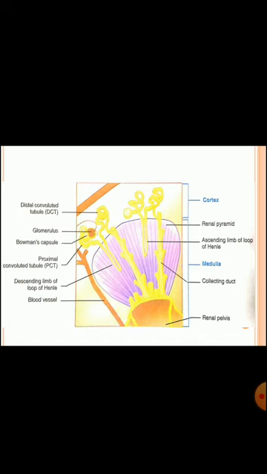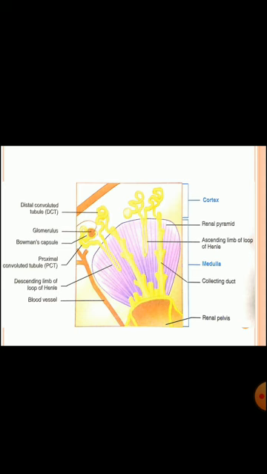The diagram represents the structure and position of a single nephron in the kidney, in which we clearly observe the DCT, distal convoluted tubule, a glomerulus, Bowman capsule, PCT, descending limb of loop of Henle, some blood vessels, renal pyramids, ascending limb of loop of Henle, collecting duct, and renal pelvis, which are divided into cortex and medulla regions.